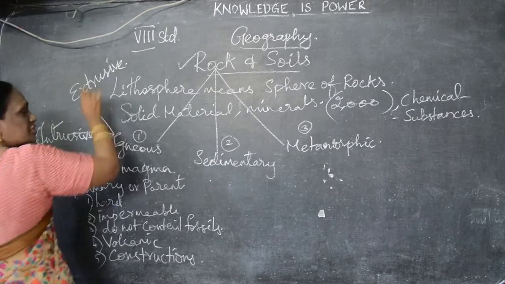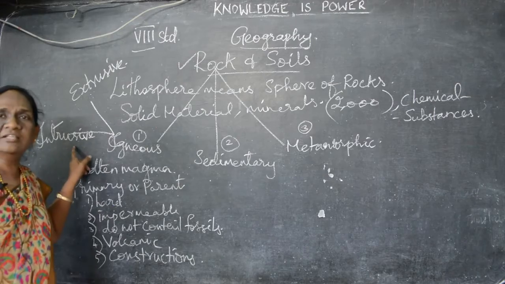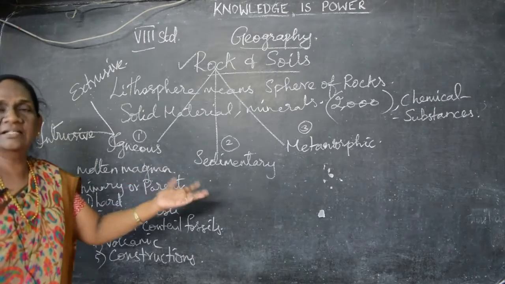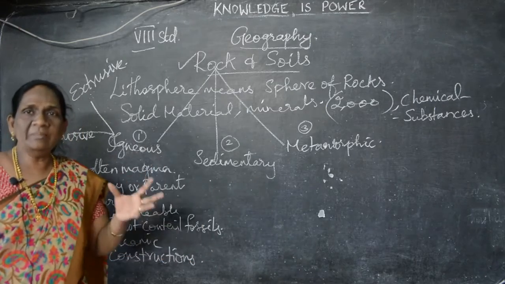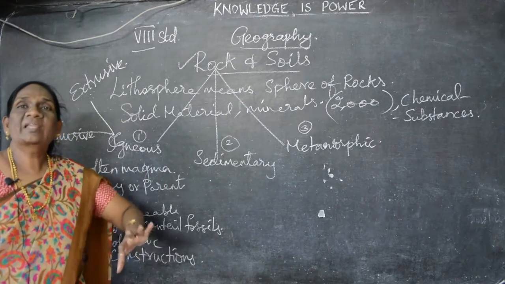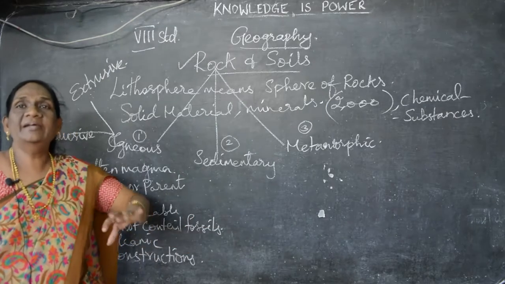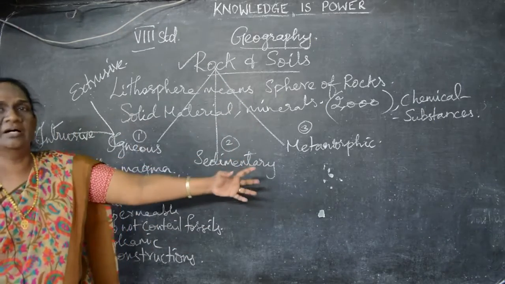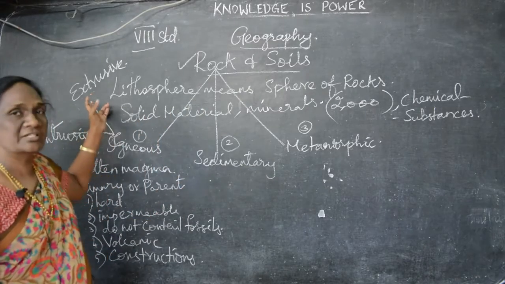They are extrusive igneous rocks and intrusive igneous rocks. Extrusive means external: the molten material which erupted from the volcano and comes out from the earth, and solidified. They are called extrusive.